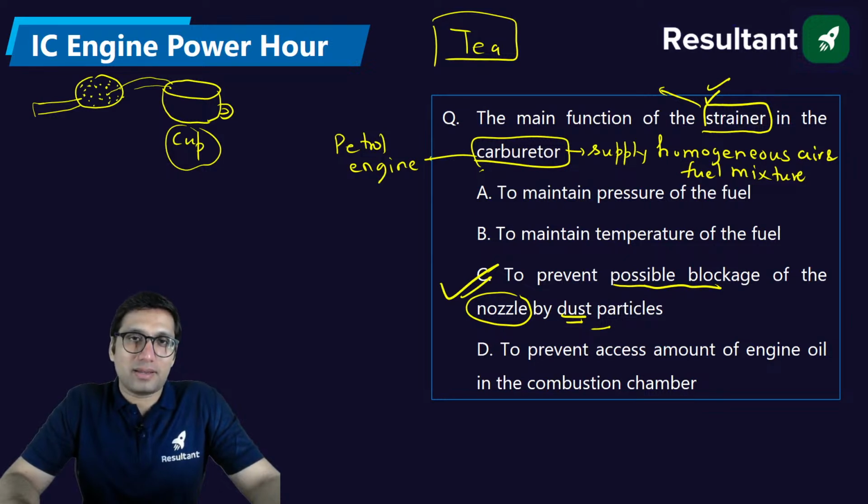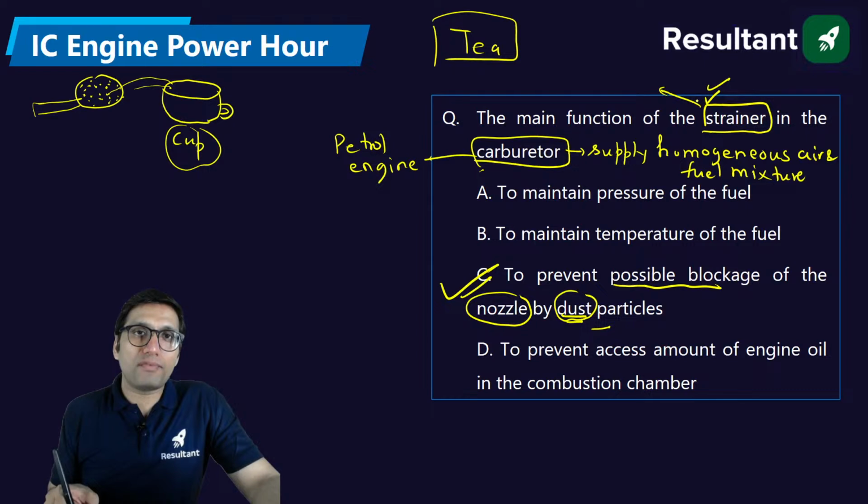The strainer is used to filter particles which may not be dust, they may be some metal particles. All these kinds of particles are filtered so that the petrol which reaches the float chamber of the carburetor is clean petrol. Because when you go to a petrol pump to fill petrol in your vehicle, that petrol may contain some dust particles.